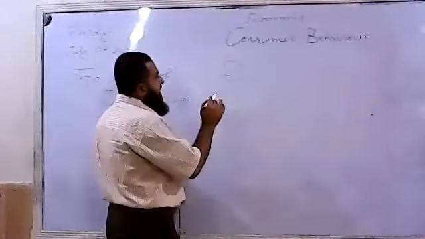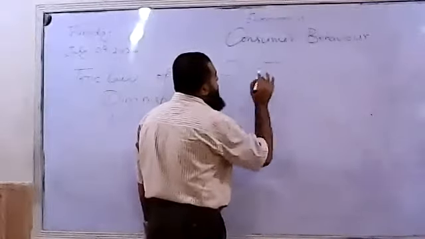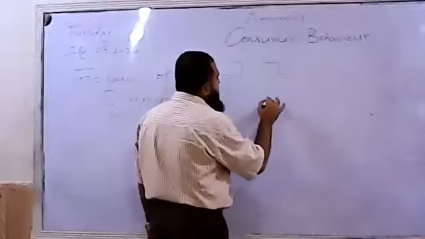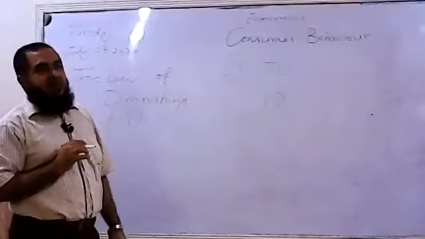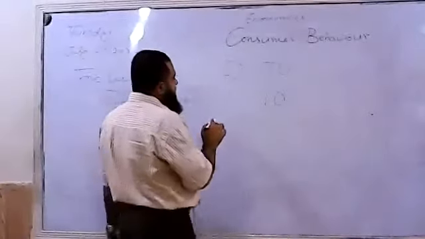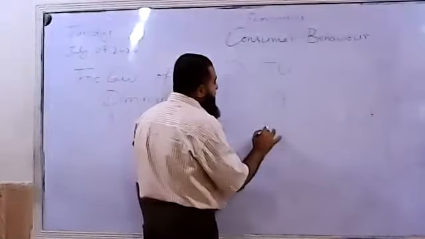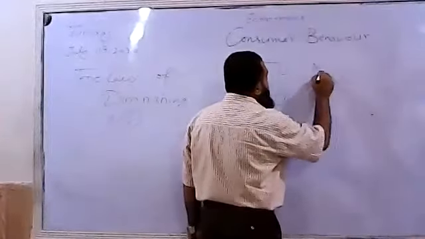So when he consumes the first glass of water, how much total utility will he gain? That is 10 joules of utility. When he consumes the second glass of water at the same time, his total utility goes to 18. Now come to marginal utility.